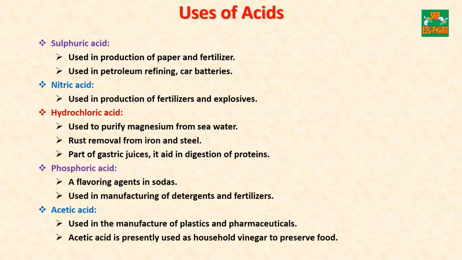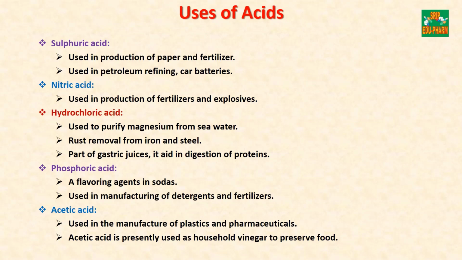Uses of acids. The common household acids are: first is sulfuric acid, used in production of paper and fertilizer, and also used in petroleum refining and car batteries. Next is nitric acid, used in production of fertilizers and explosives. Third is hydrochloric acid, used to purify magnesium from seawater and also used in rust removal from iron and steel. It is a part of gastric juices and it aids in digestion of proteins.